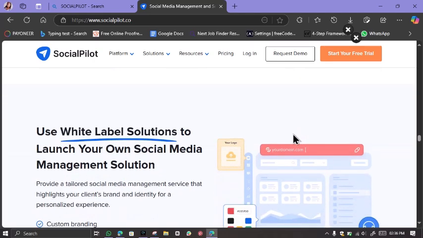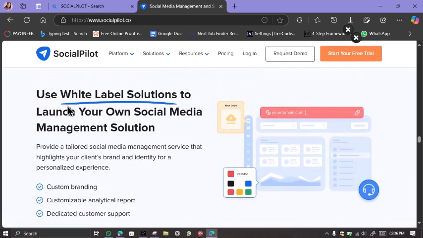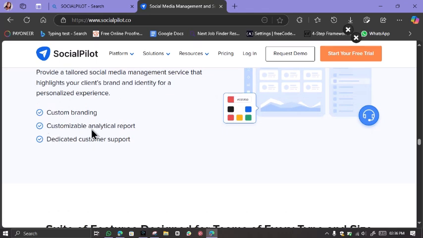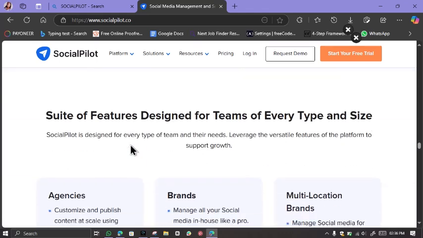You can also use their white label solutions to launch your own social media management solution. That means it provides a tailored social media management service that highlights your client's brand and identity for a personalized experience, like custom branding, customizable analytical reports, and dedicated customer support.